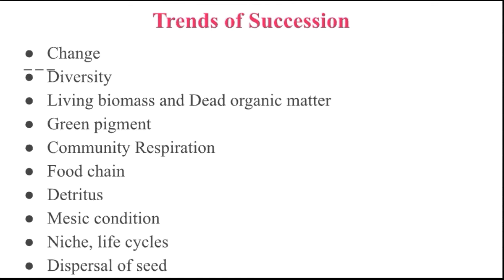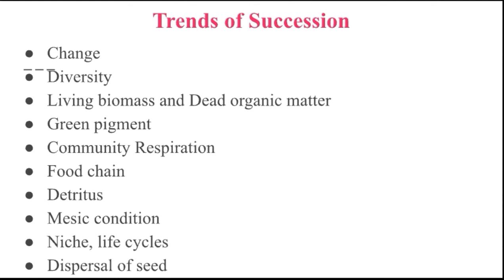First is change: a continuous change occurs in the kinds of plants and animals as succession occurs, as well as in diversity. Various kinds of plants and animals grow and are found in a particular area. That is the diversity of species, which is the main and important thing.